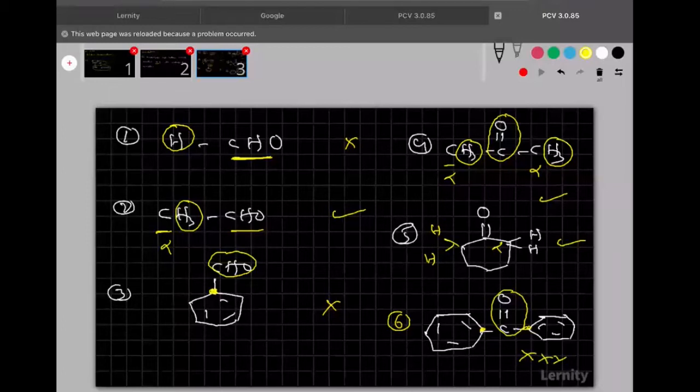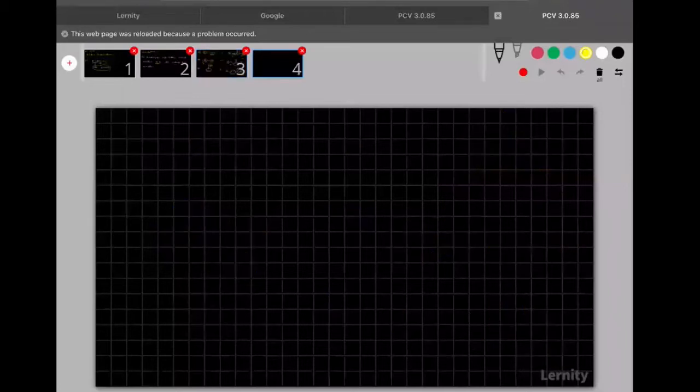So the first condition is that the aldehyde or ketone which is undergoing this reaction should contain at least one alpha hydrogen. Okay, that is the first condition.